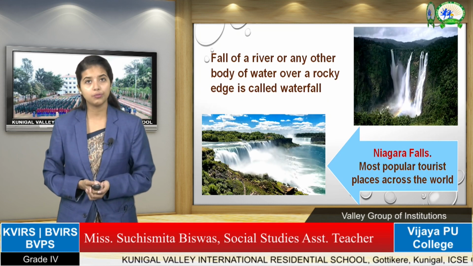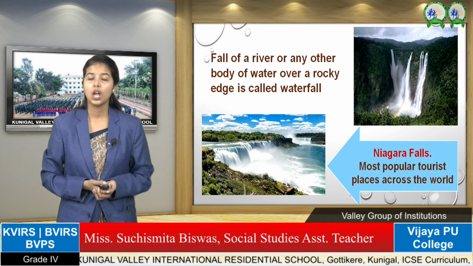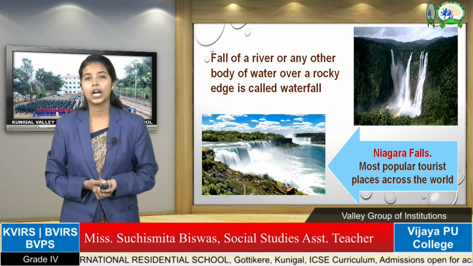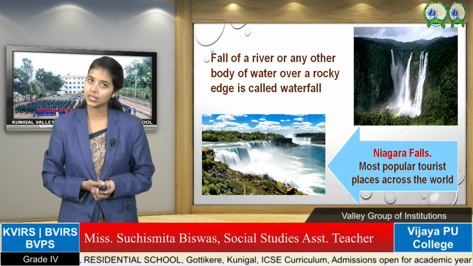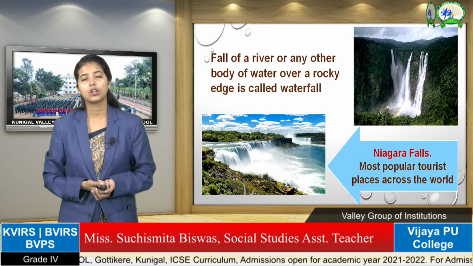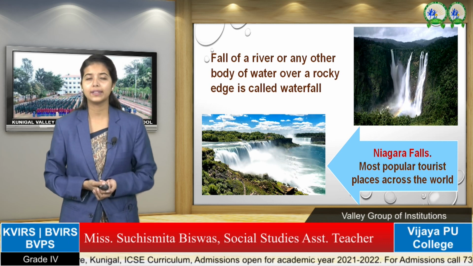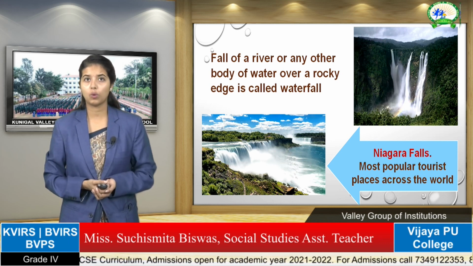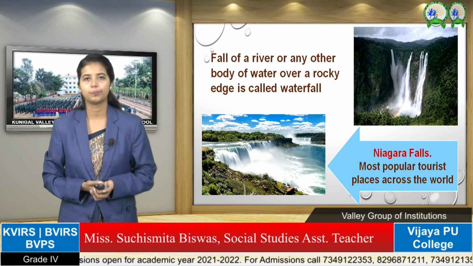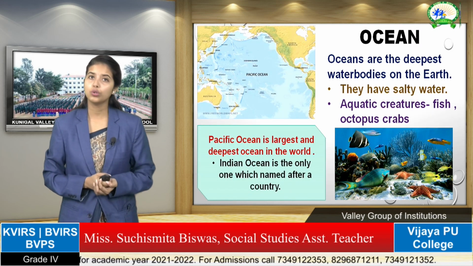Now we have waterfall. You have to know and remember what kind of waterfall we have in India. In India, the Jog Falls is present in Karnataka; I think some of you have also seen that one. So what is a waterfall? A waterfall is a place where the water suddenly falls down to the ground. That is called a waterfall.